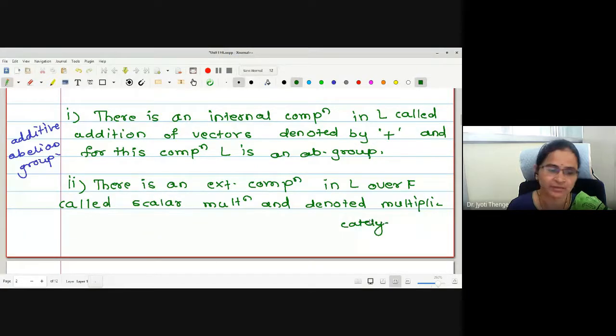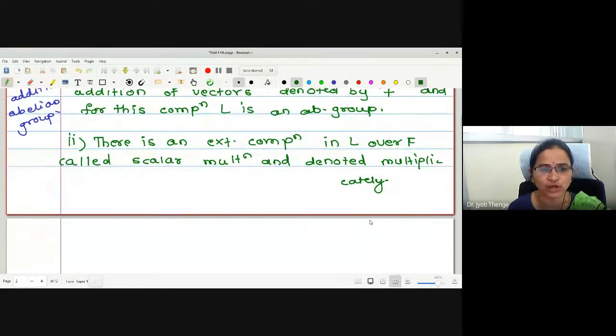Denoted multiplicatively means as we denote multiplication, it is denoted in the same way. That is, alpha x belongs to L for all alpha in F and x in L.